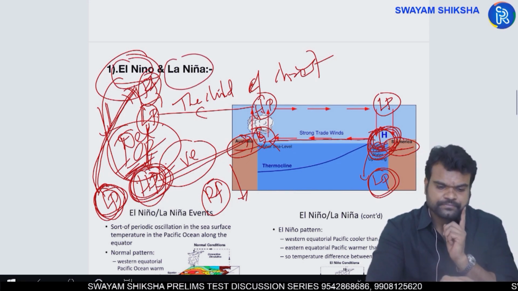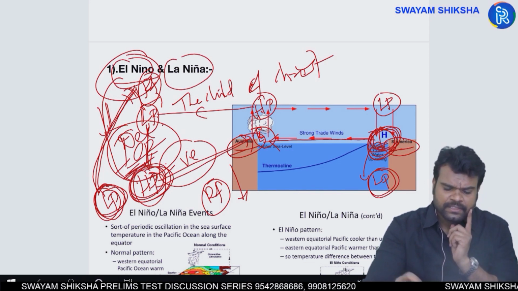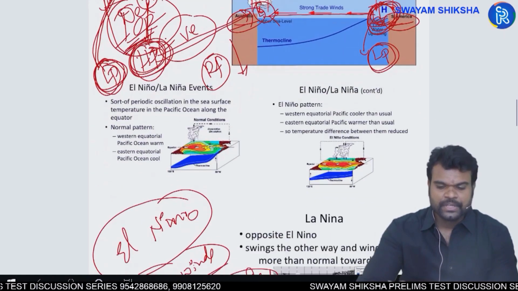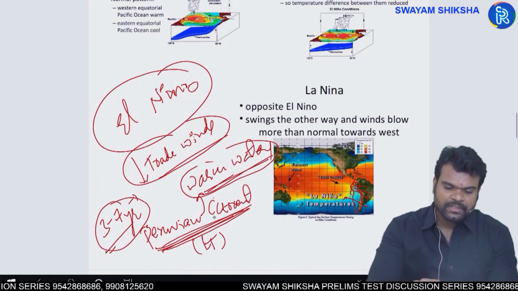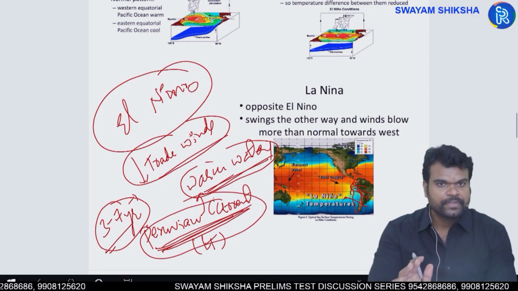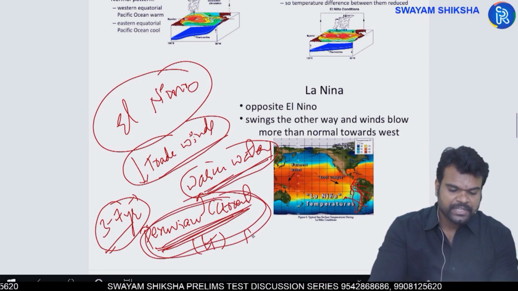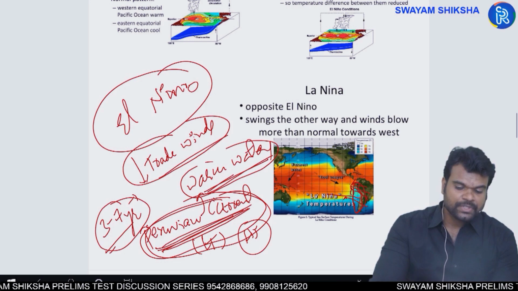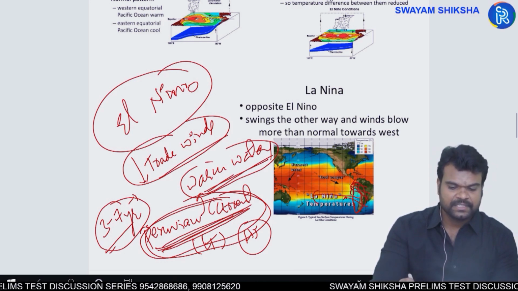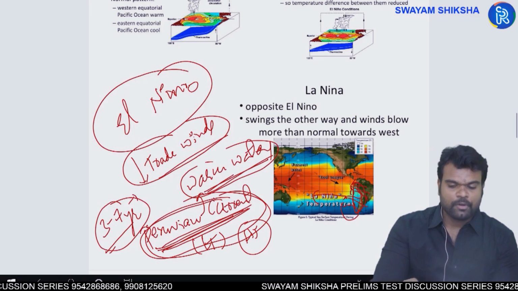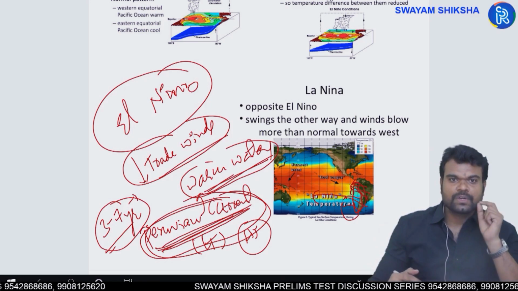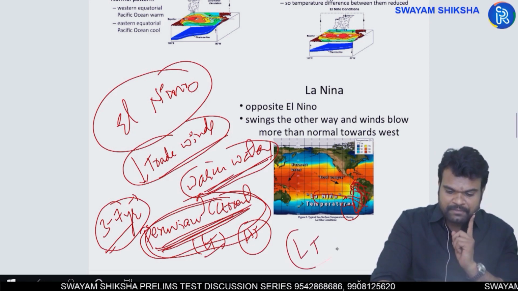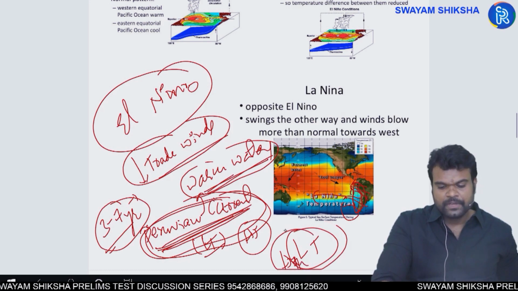Next, La Nina. La Nina is again to do with the strengthening of trade winds, and it is related to El Nino. Whenever you have the strengthening of trade winds, their capacity to drag the warm waters would be increased. As a result, more vacuum would be formed. In order to fulfill that, more cold water will come upwards. As a result, compared to the regular low temperature of the cold Peruvian current, you have the scope for the formation of a very low temperature.